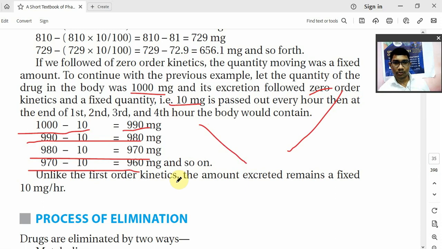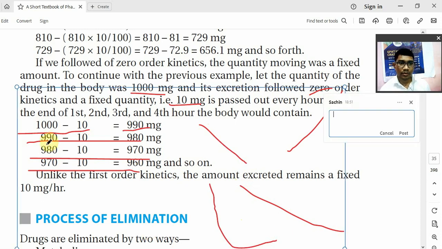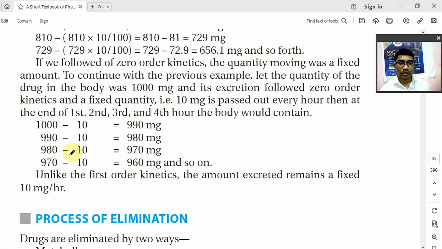In the case of first order, how will the kinetics be? In first order the kinetics is not linear like this, it will come like this. That is the graph for first order. Is that clear? Clear or not?